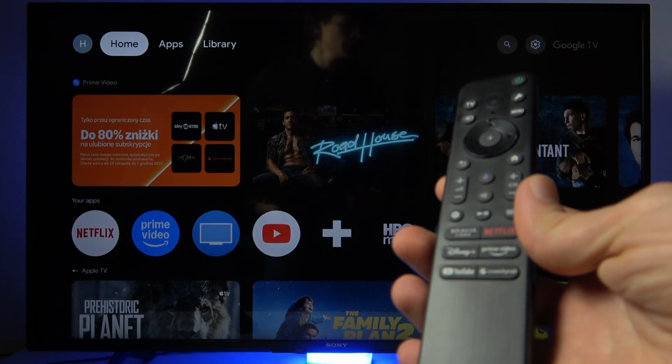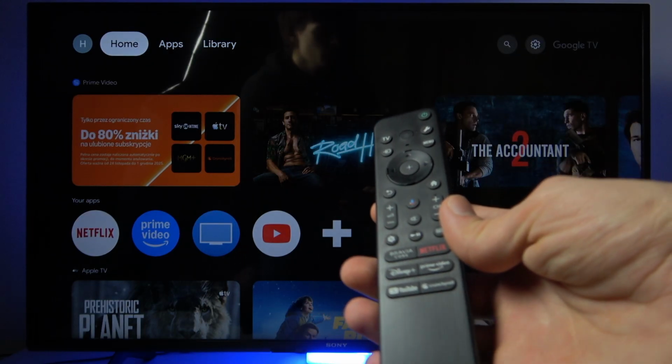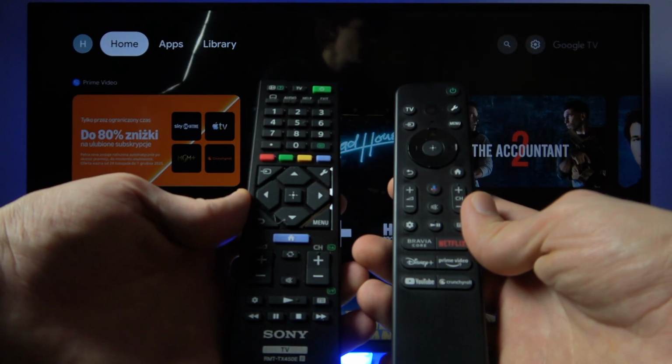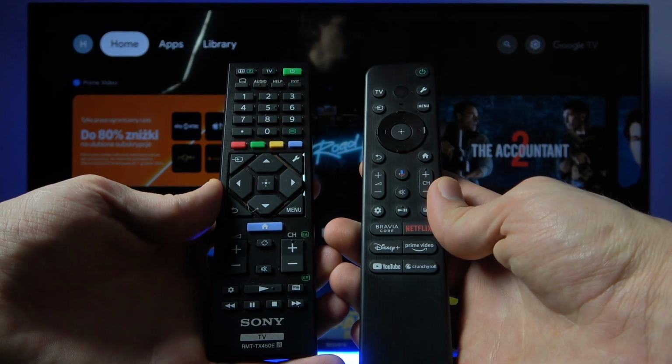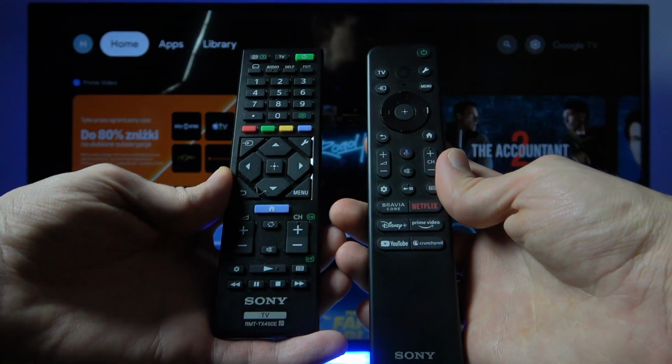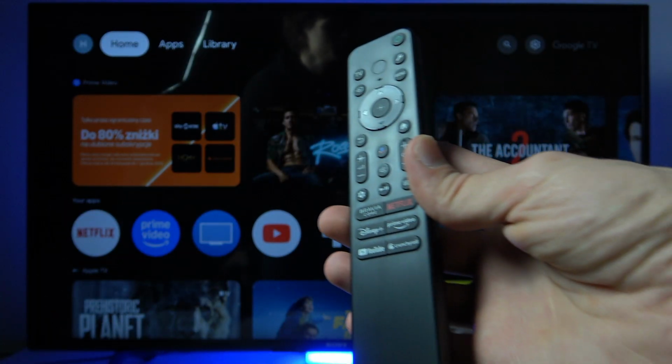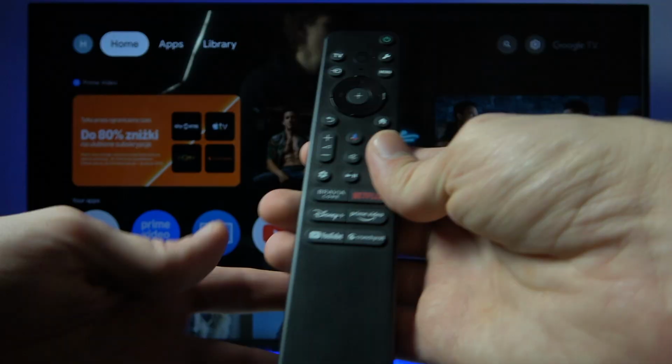So in case of my TV I have these two beautiful remote controls which have, I think, all the buttons in the world. So I hope that this video will be like an ultimate guide. I will start with this one remote control.